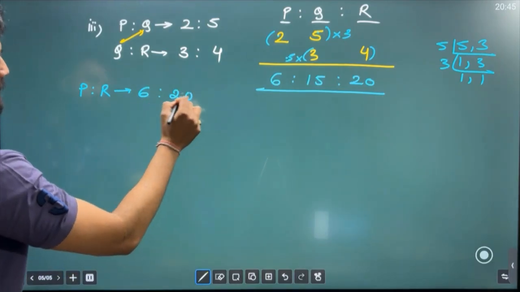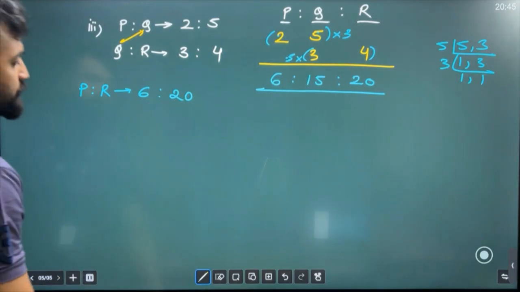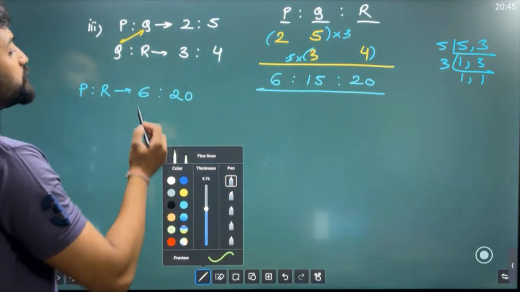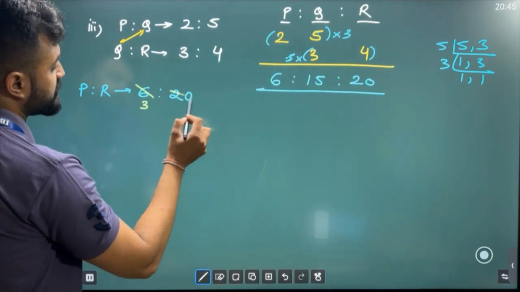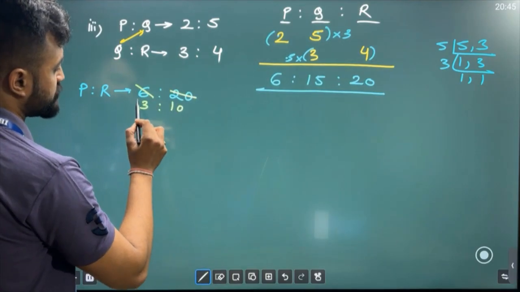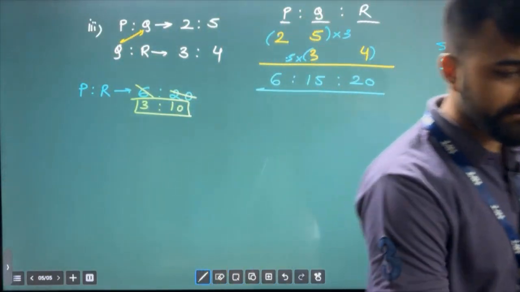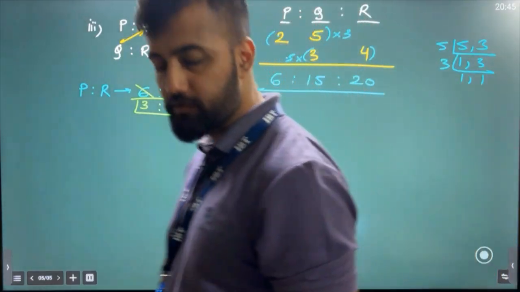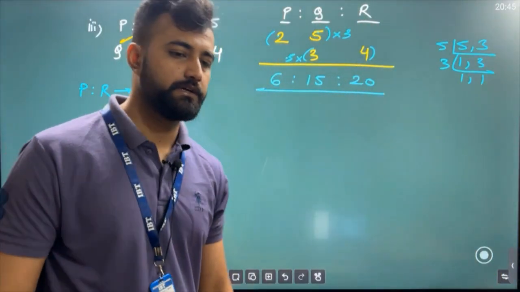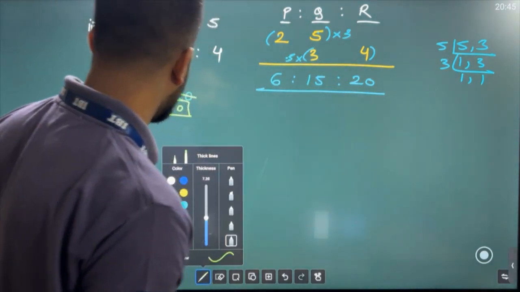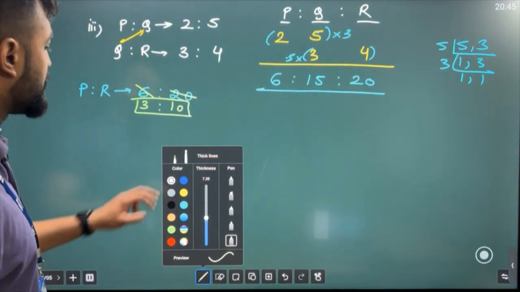20. हो गया? Now you need to bring it to the simplest form, है ना? Ratio है तो simplest form पे लाओ. So 2 3s are 6, 2 10s are 20. So your answer is 3 is to 10. Clear? ओके, आई होप you've got it, है ना? चलो गुड. ठीक है. ओके, लेट्स डू वन मोर एग्जाम्पल.